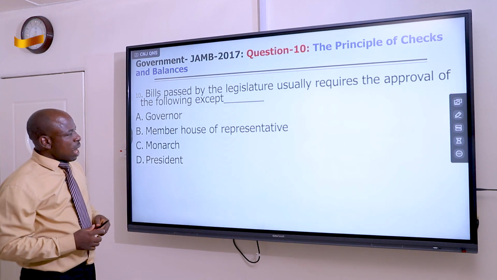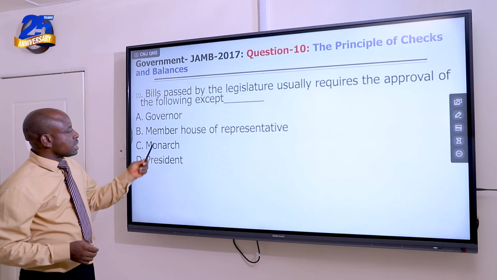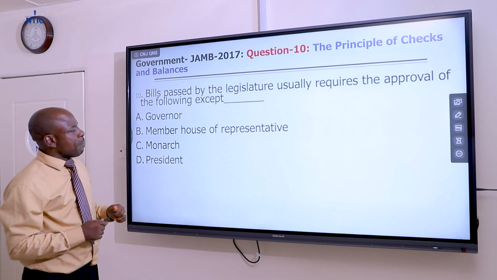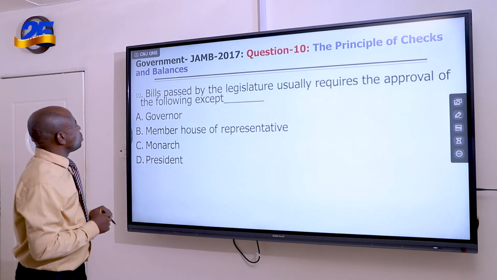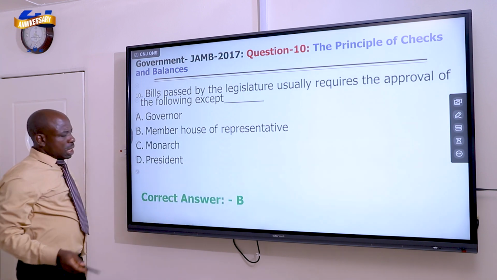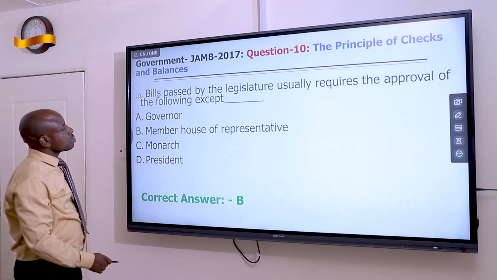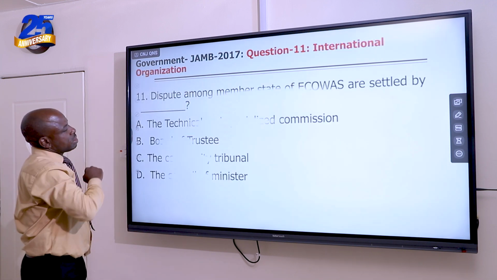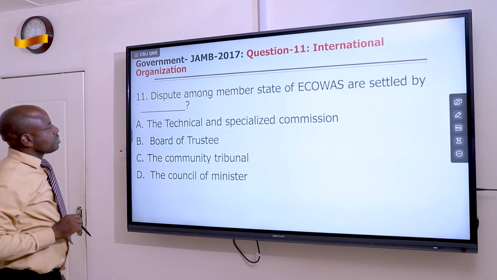So the odd one here is the House of Representatives. They cannot make the law and at the same time approve it. So the answer is B. Let's check what the answer is for JAMB. The answer is B, correct. Let's move to the next question. Question number 11.